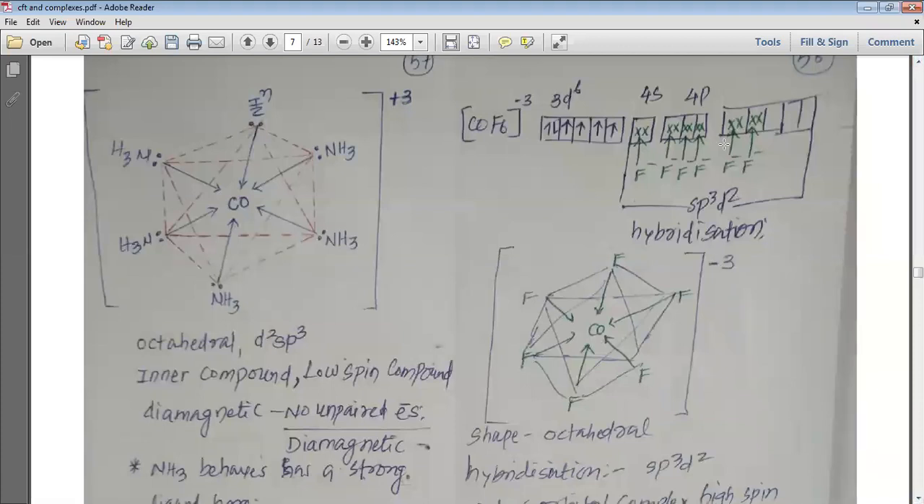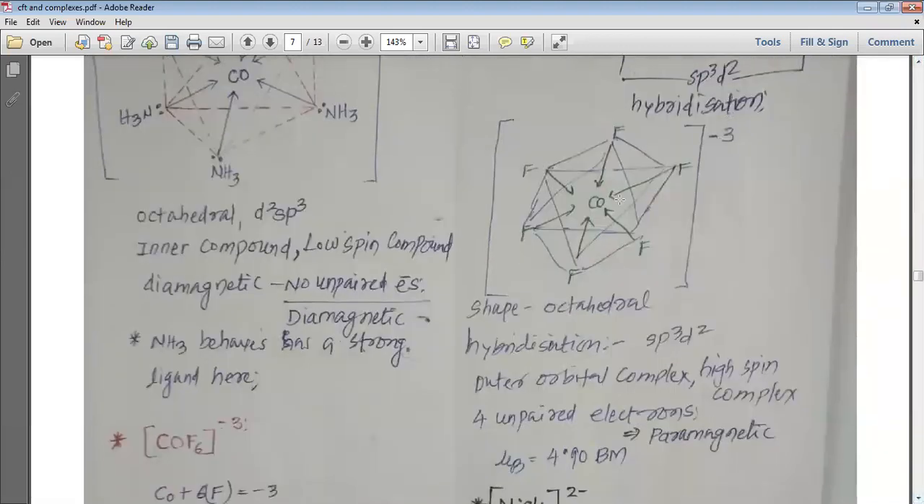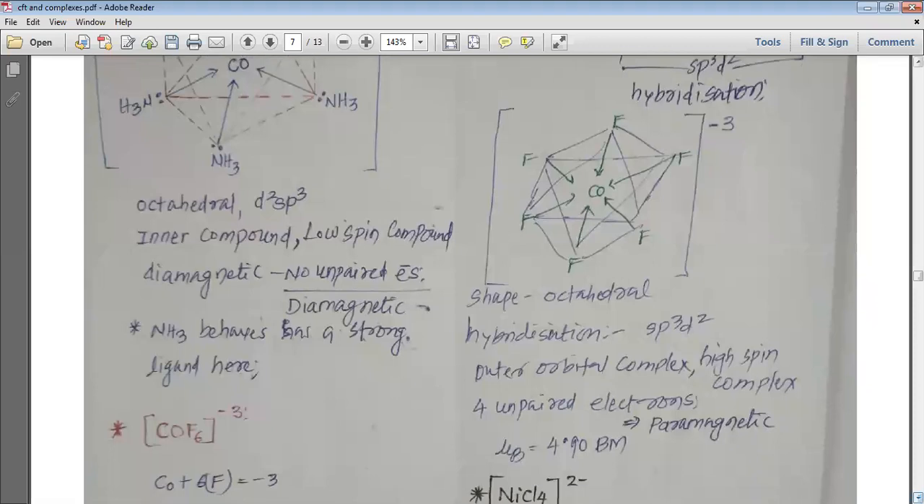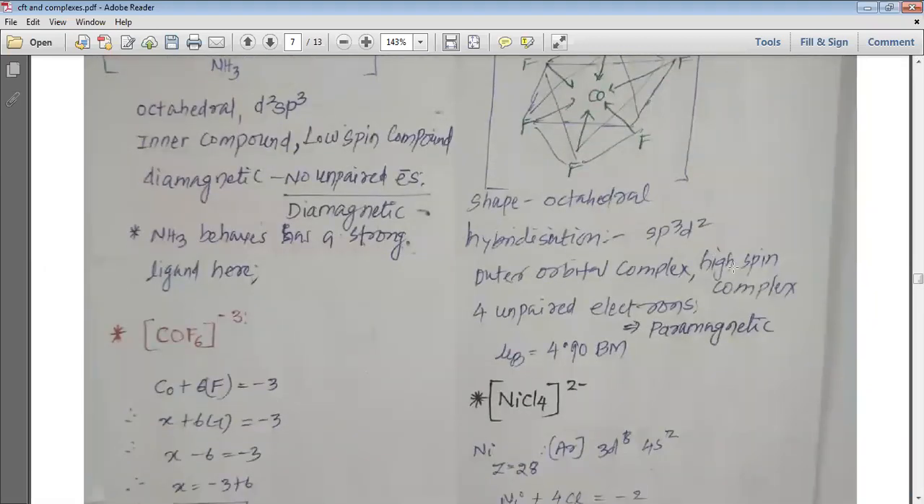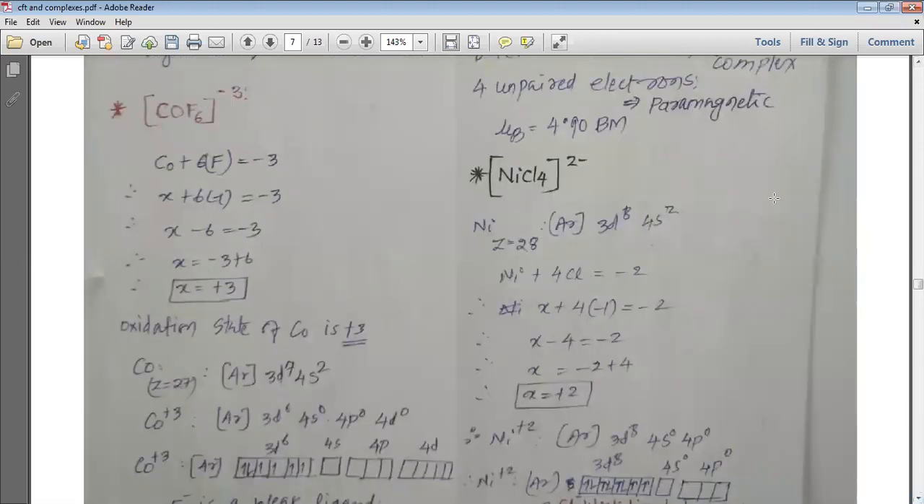Whether the hybridization is sp3d2 or d2sp3, it is always going to be an octahedral shape. So again, [CoF6]3- will have the octahedral shape. The hybridization is sp3d2. It is an outer orbital complex and a high spin complex. 4 unpaired electrons are present, so it is paramagnetic in nature, and the magnetic moment value is going to be 4.90 Bohr magneton, my dear students. So this is how we understand [CoF6]3-.